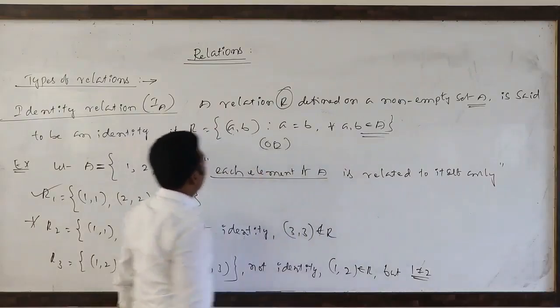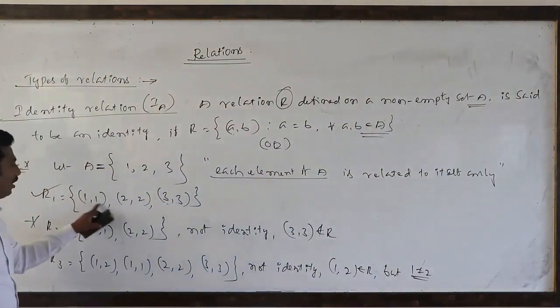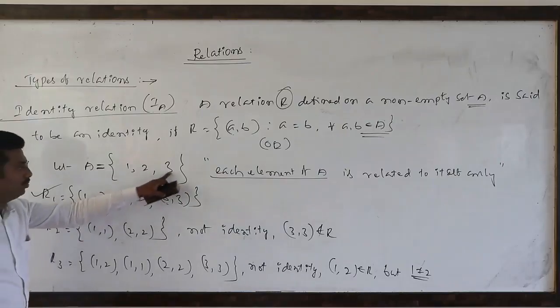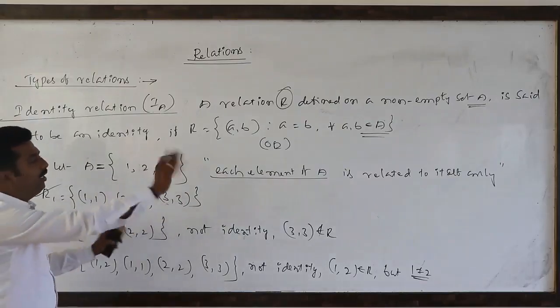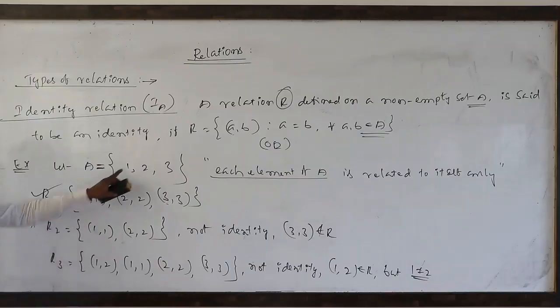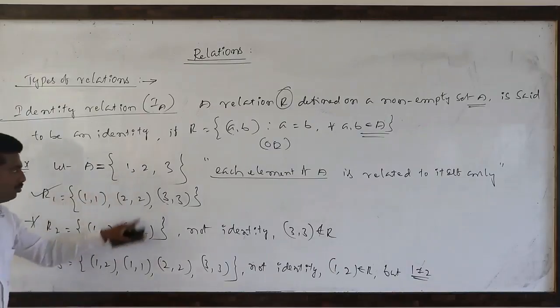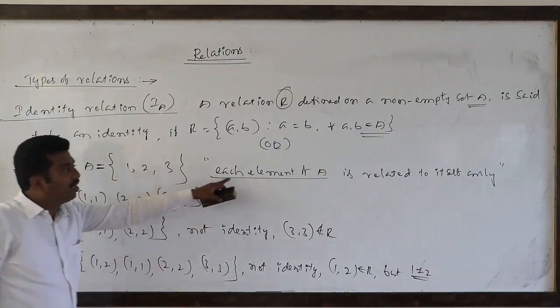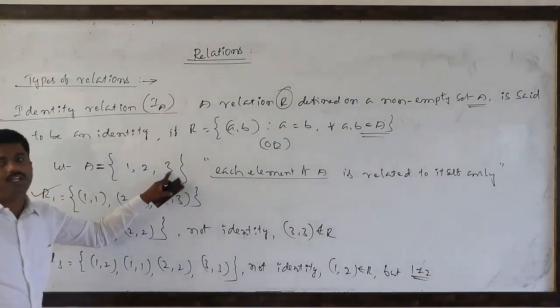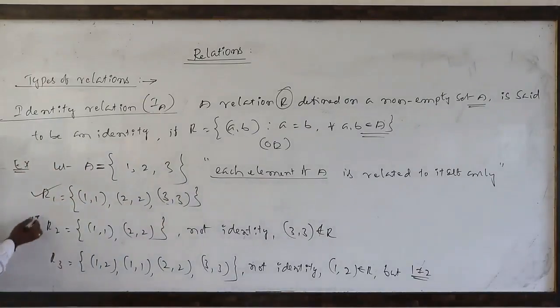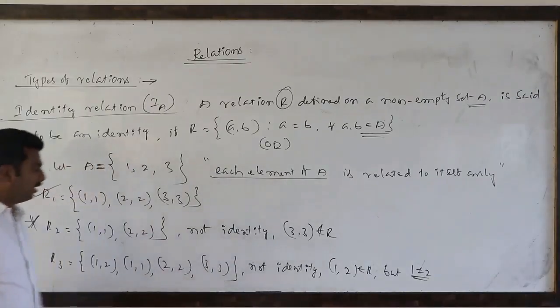In R2, each element of capital A: (1,1), (2,2), but 3 is not related to itself, so it is not identity relation.